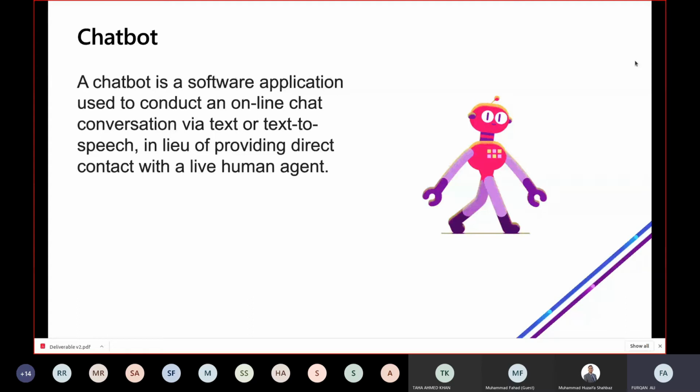All right, so there are different kinds of chatbot. You can have a conversation with a bot using your voice. That is called NLU, natural language understanding. And the second one is text conversation. I mean, text to text conversation with the bot. So you type a text and you get a text in response. So that's another type of chatbot.